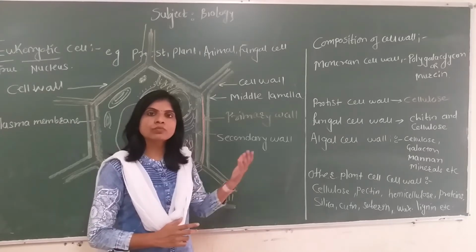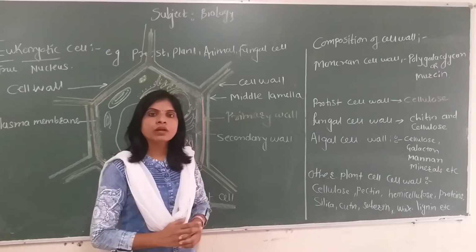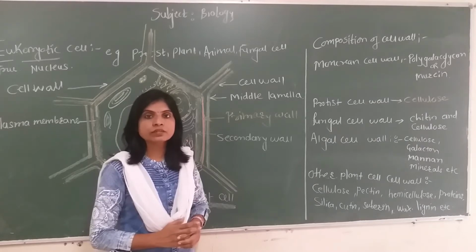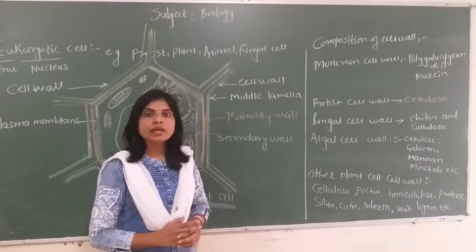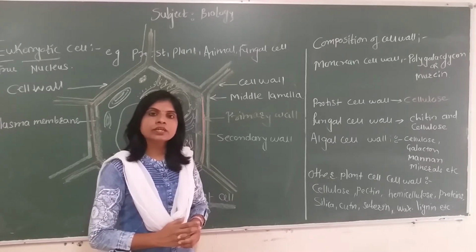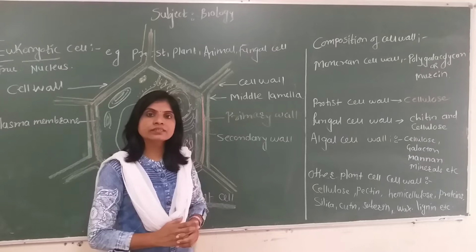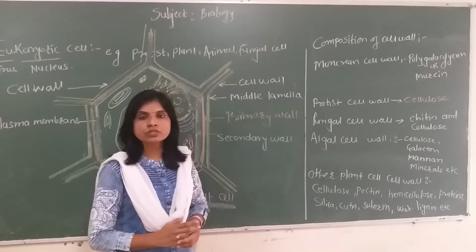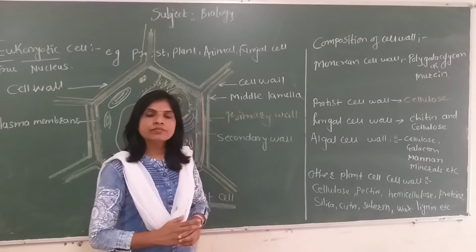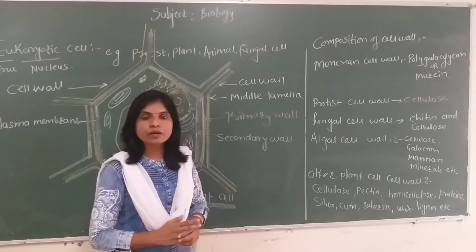When the cell wall of the monera cell is made up of murein instead of peptidoglycan, it is never stained permanently by the Gram dyes. This was discovered by Gram, a Dutch bacteriologist. That type of monera cell is called Gram-negative bacteria. So, to classify bacteria, Gram devised a stain called Gram stain.